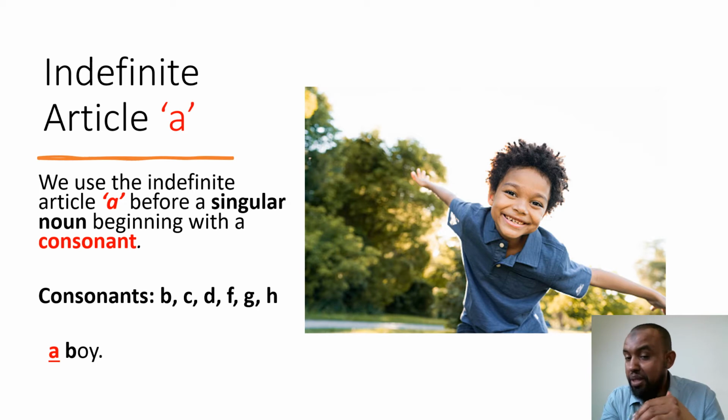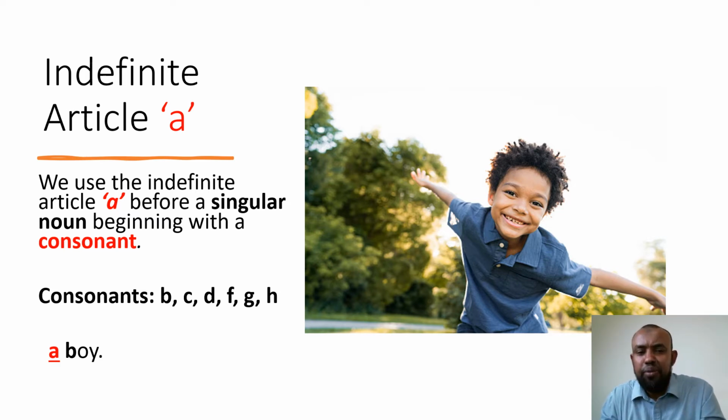Now in our previous example, we said that we divided the articles into the indefinite articles and the definite article. Right now in this example, we will be looking only at the indefinite article a. Okay, let's read together.